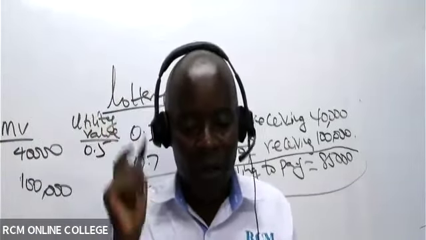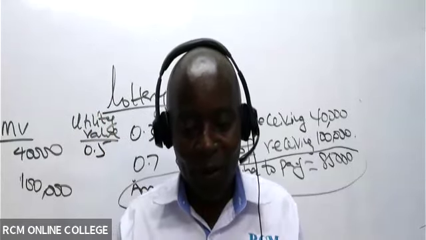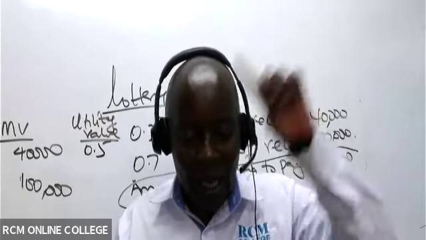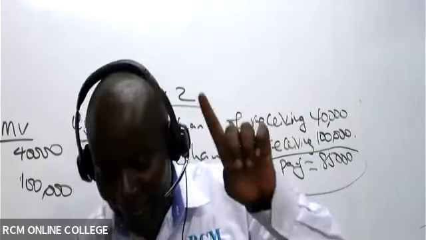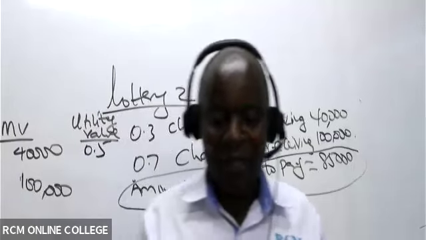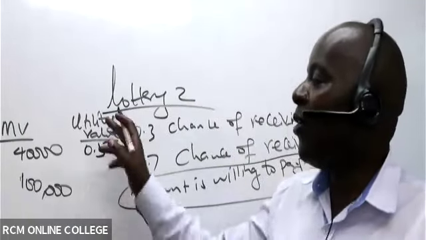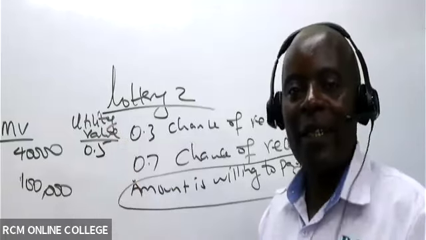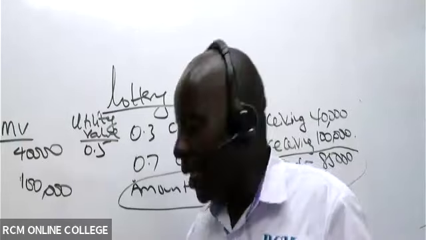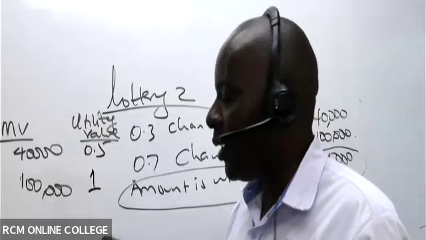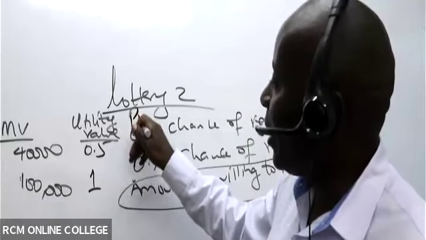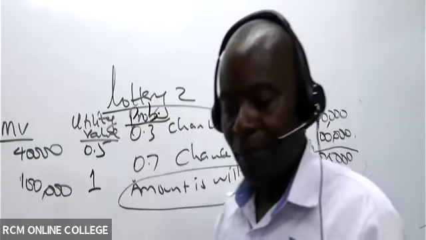Do you remember that utility figure of 100,000? Niko peke yangu. Ilikuwa ngapi? It's up there. Do you remember it was 1? Because these were the extremes. Not 0.5. Don't tell me that they have to add up to 1. No, we already have defined utility values in lottery 1, where 100,000 has a utility of 1. Here it is not about adding or subtracting. And then of course we have our probabilities.